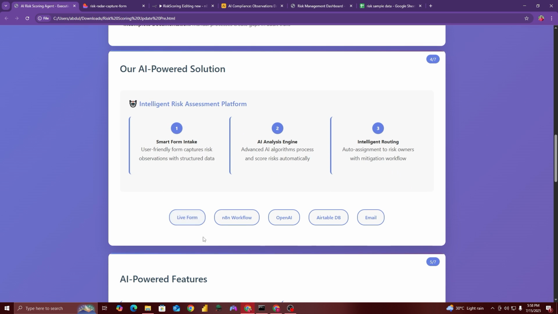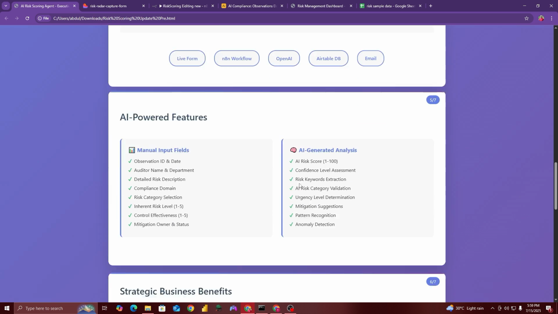Here are the different components of this risk scoring AI agent. A live form, it is created using n8n. The AI analysis engine is created using n8n, a no code or low code tool. We can use OpenAI models or Claude AI, or you can use your own local models also. Airtable database is used for saving all the data, and it has the email integration also.